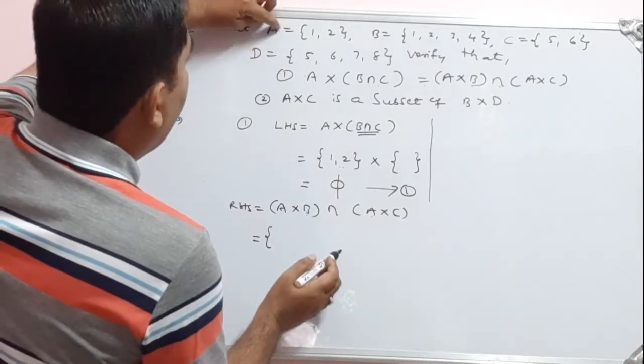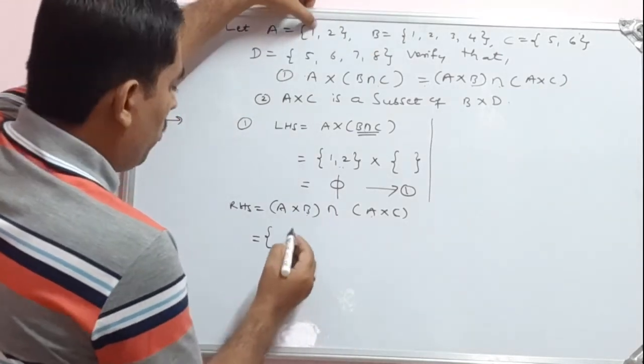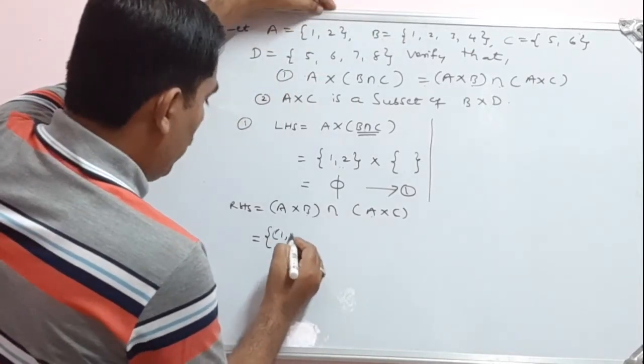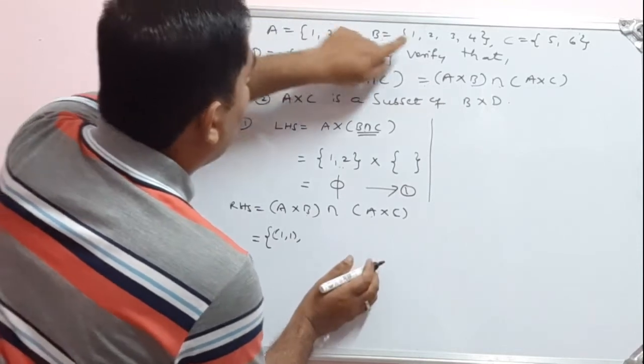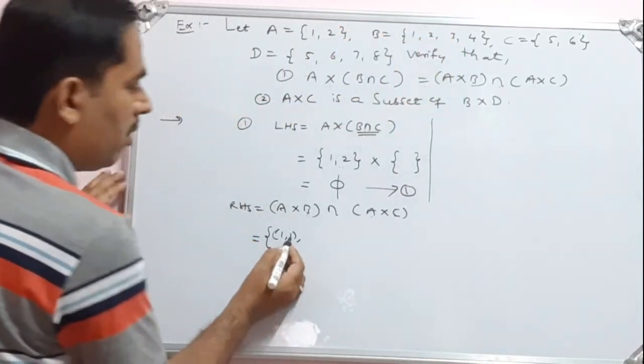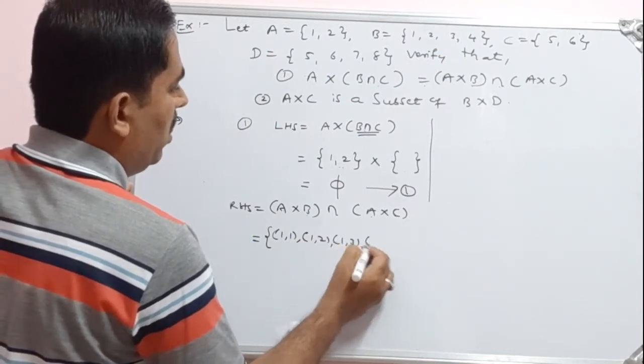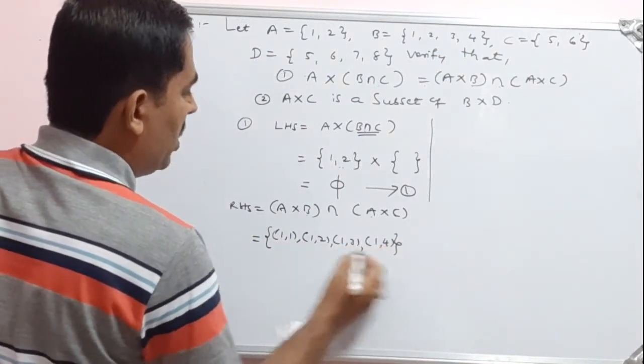See here, set A to set B. We start from 1 in A. Fix this 1, so 1 comma 1. Start from 1, then you go on changing the position of the second element: 1 1, then 1 2, 1 3, 1 4. So this is A cross B.